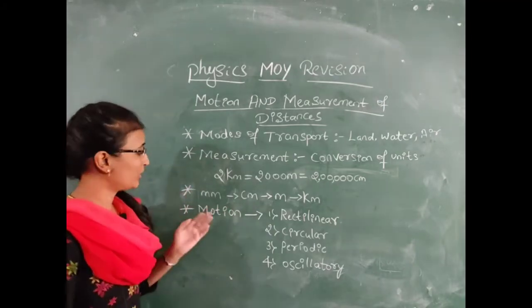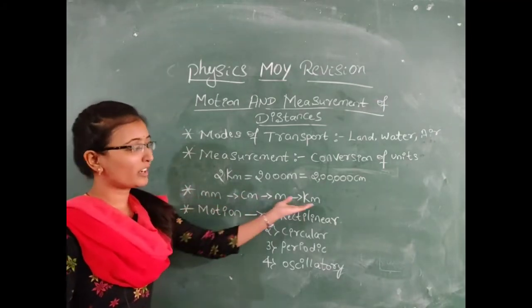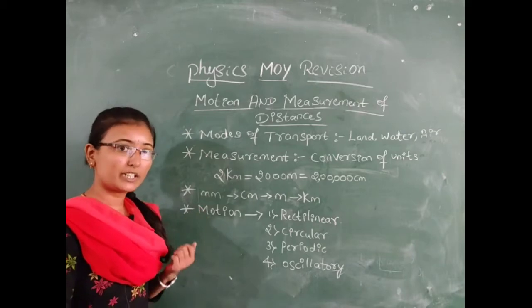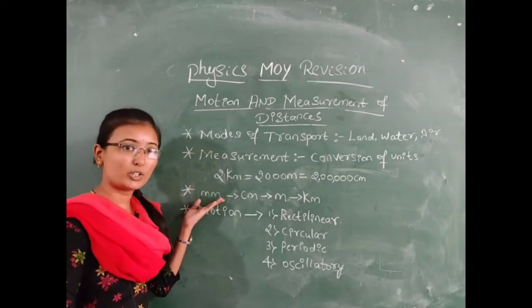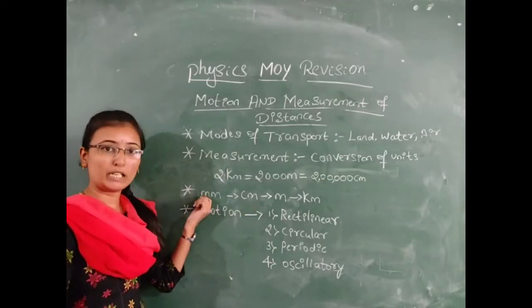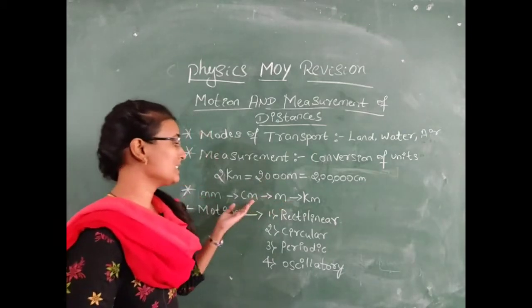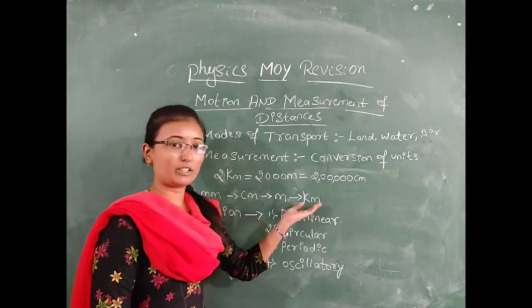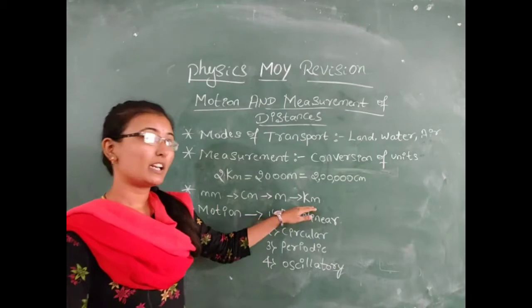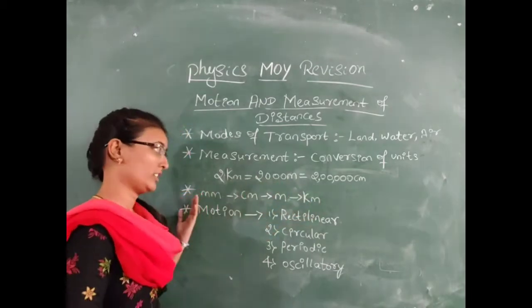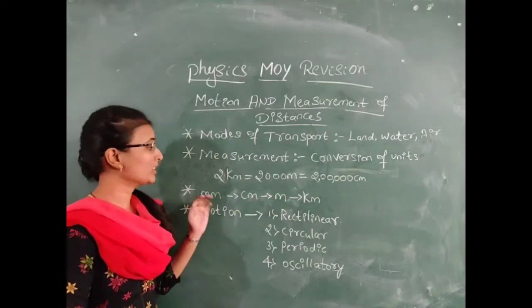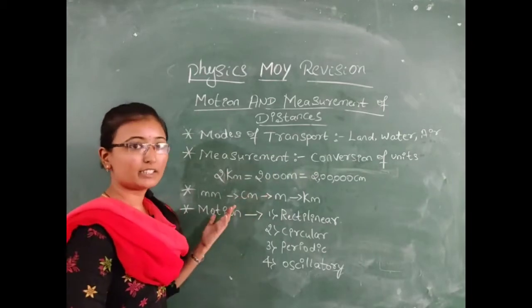Next, they will ask increasing order or decreasing order of units. How will you write? Which one is smaller and which one is greater? Millimeter is the smallest unit. Centimeter is greater than millimeter. Meter is greater than centimeter. Kilometer is the larger unit. This is increasing order. Suppose they ask decreasing order, how will you write? Reverse order: kilometer, meter, centimeter, and lastly millimeter. This is about conversion of units and increasing, decreasing order.